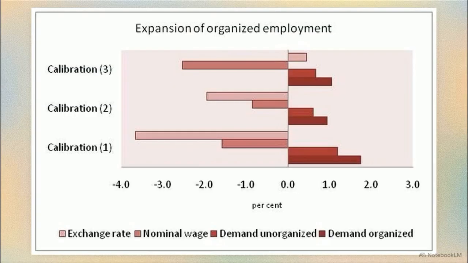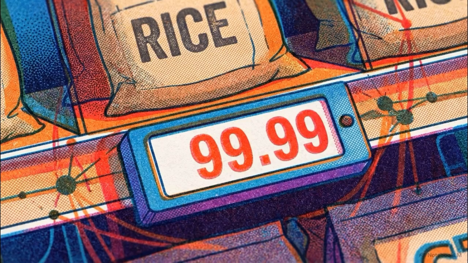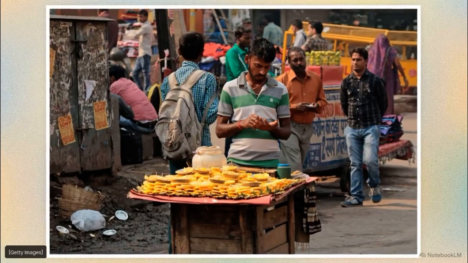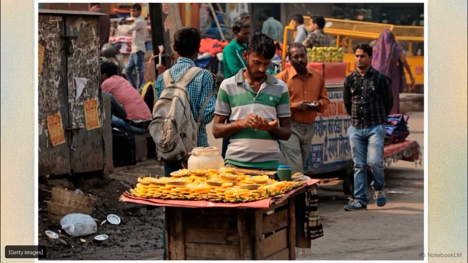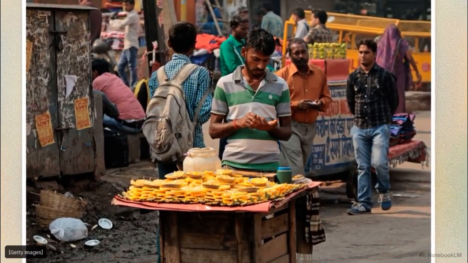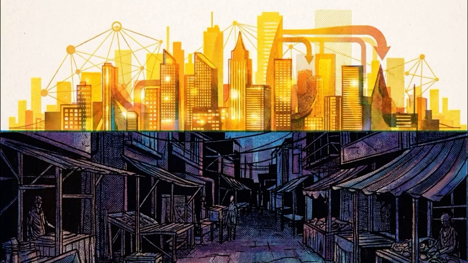The simulation also models price shocks. Looking at the chart's kink bars, if the organized sector artificially raises its nominal wage by 10%, the result points sharply negative across all calibrations. Organized employment severely contracts. The ripple effect is immediate. A formal sector wage increase raises goods costs, generating nationwide inflation. Because agriculture adjusts via price, food costs spike. This directly crushes the purchasing power of the 90% of workers trapped in the unorganized sector. Due to these structural bottlenecks, a policy intended to increase wealth in the formal sector functions as a regressive tax, contracting the broader national economy.